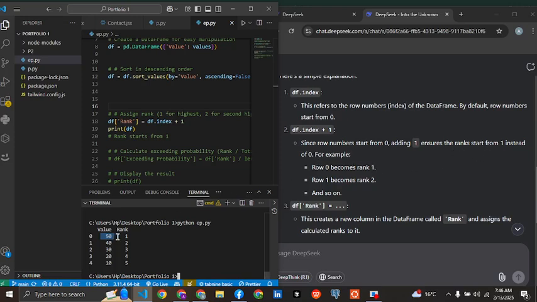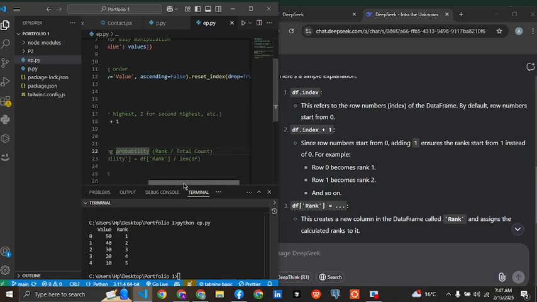So I think I have understood, alhamdulillah. For the first row we have value 0, and we want to put rank 1, and we don't want to put rank 0 here. That's why we are adding 1 to the df.index. Okay, so I think we have understood it, alhamdulillah.